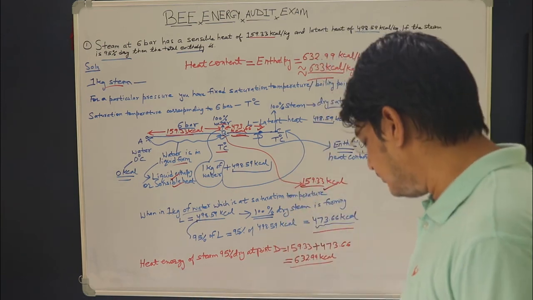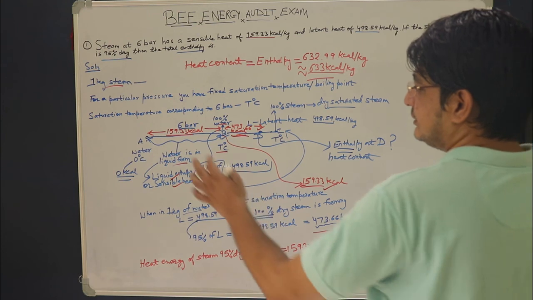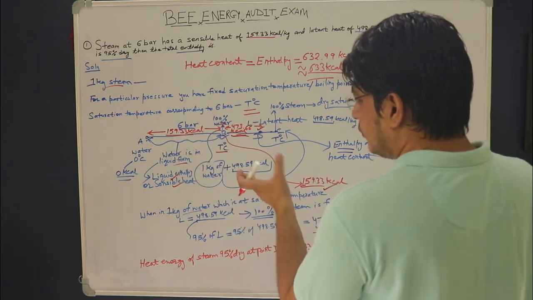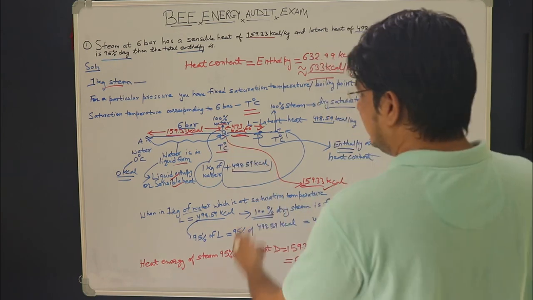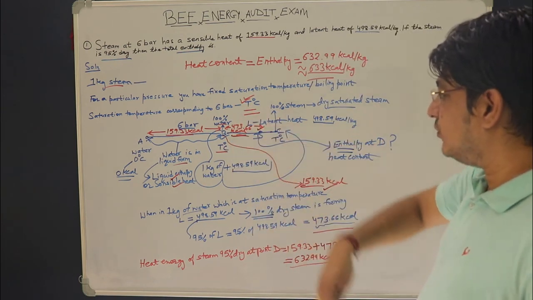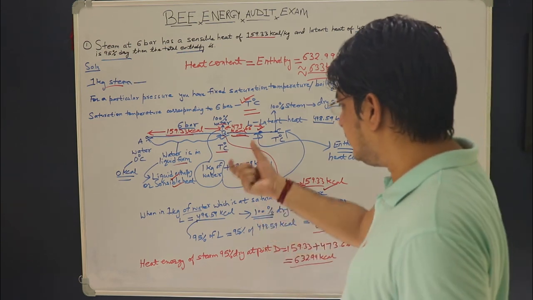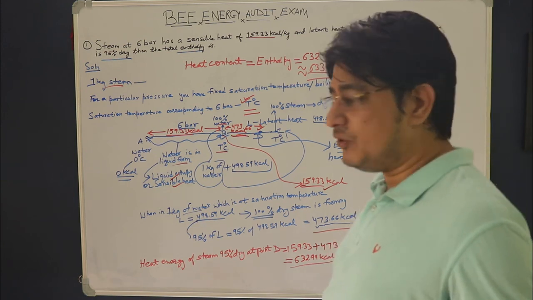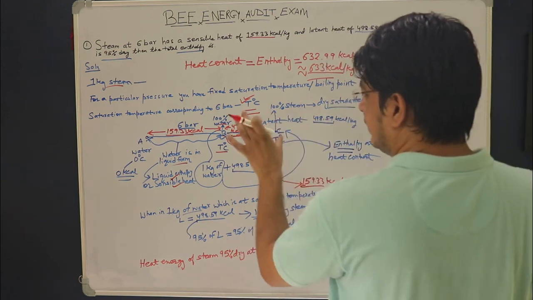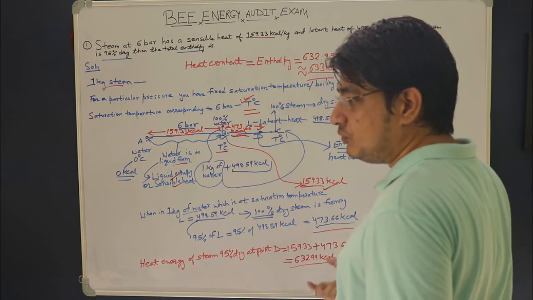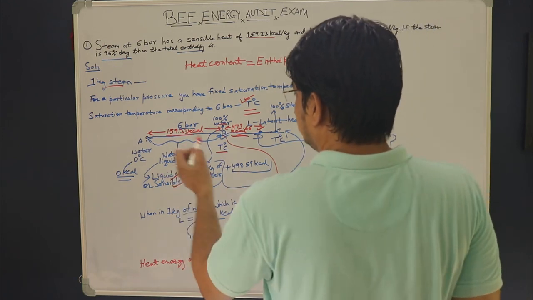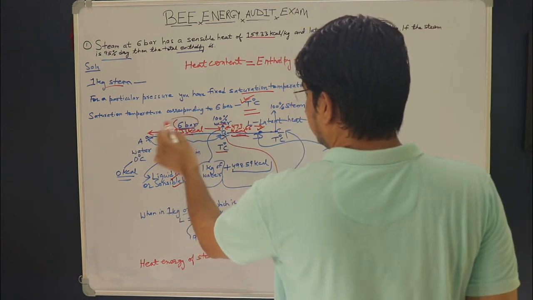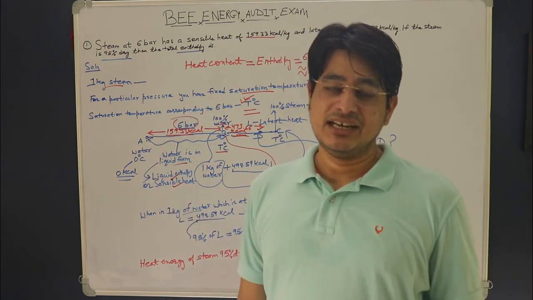Friends, in this question I have assumed that the saturation temperature corresponding to 6 bar is T degree centigrade. Now from having a look at this picture itself, I can get what will be the value of this T, which is nothing but the saturation temperature or the boiling point. So it is a question for all of you: with respect to this figure, this diagram, you have to calculate what will be the saturation temperature or the boiling point corresponding to 6 bar pressure, and give your answer in the comment box.